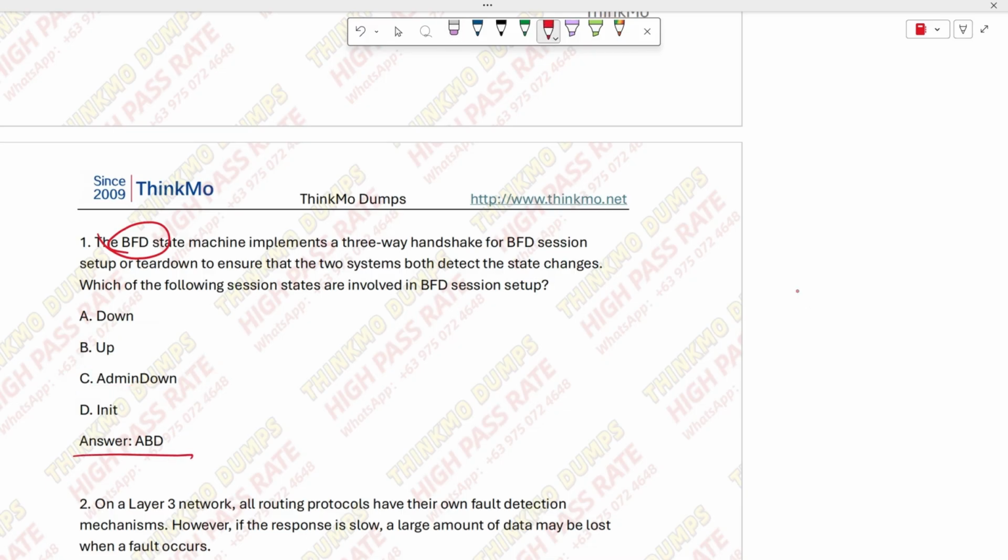So the correct answer is A, B, and C. The third one, C, refers to when the administrator shuts it down, so it doesn't participate in the normal process. The normal establishment process. So what is the normal establishment process?